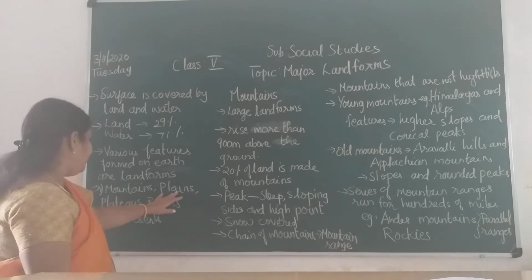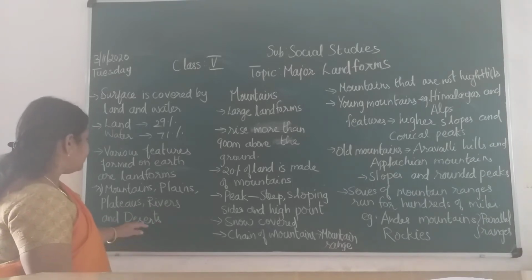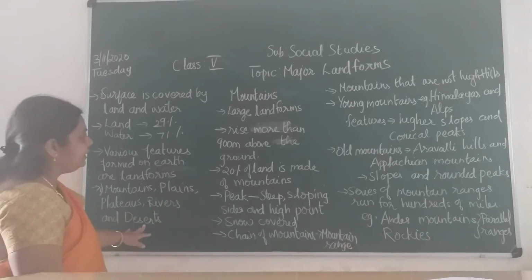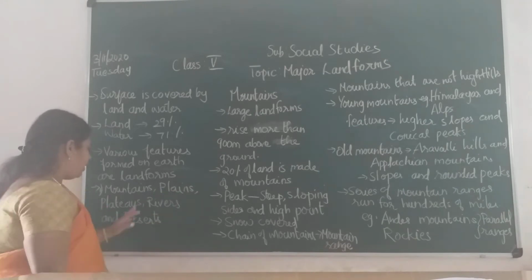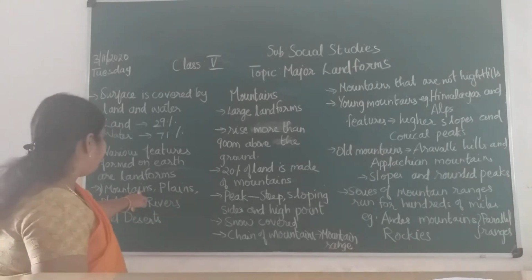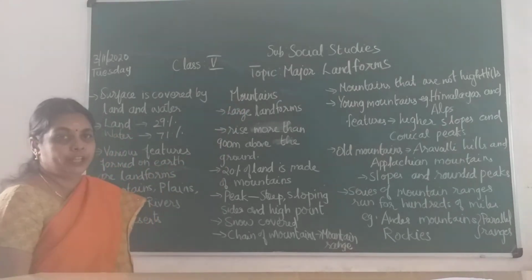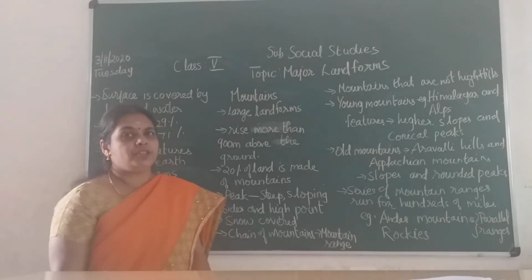Mountains, plains, plateaus, rivers and deserts. Okay children, mountains, plains, plateaus, rivers and desert. So each topic we will see one by one. So in today's class we are going to see about mountains. Okay children, mountains. So these are the large landforms children.